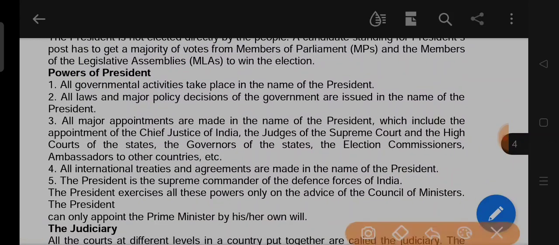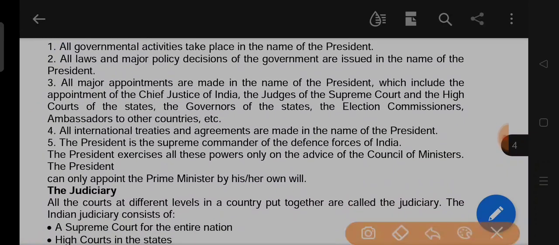Power of president. What are the powers of president? All governmental activities take place in the name of the president. All laws and major policy decisions of the government are issued in the name of the president. This is the power of president.